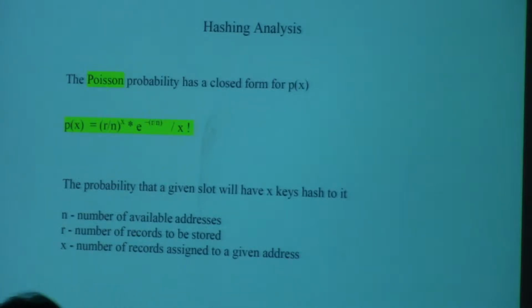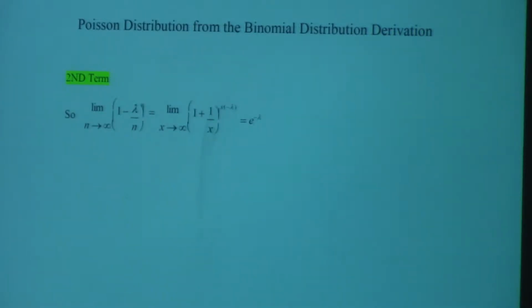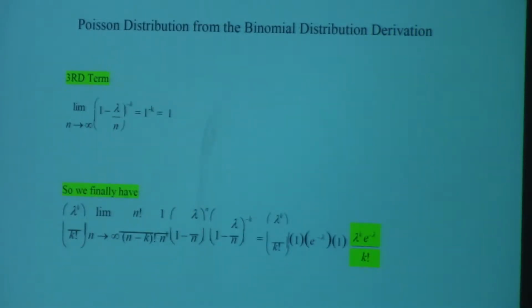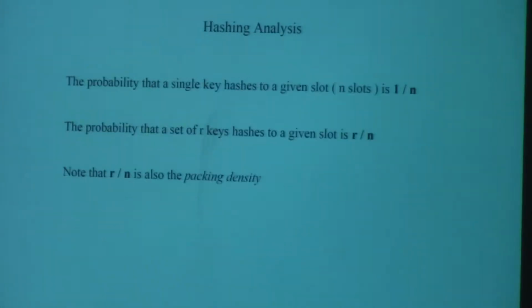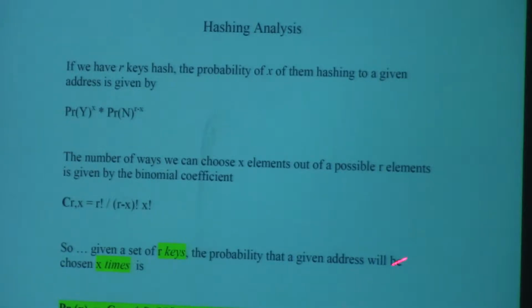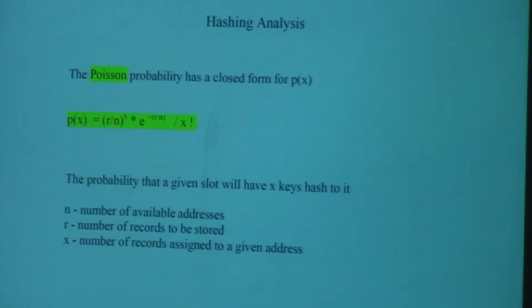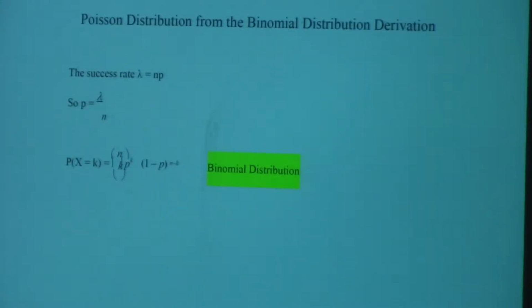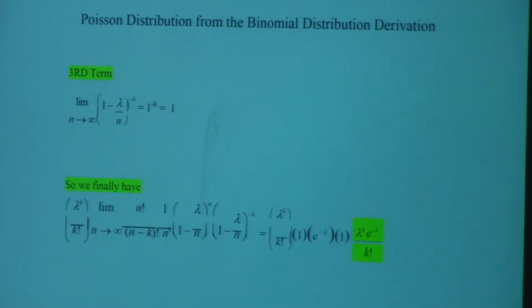Okay. Kind of. So let's go through this mess. There's no way I'm going to go through this because it's just very messy. I'm basically just showing you how you convert the binomial probability distribution, which is this one right here. When you convert it using the set of assumptions where the probabilities are over n, and you take the limit as n goes to infinity, it ends up being the Poisson distribution probability, which is awesome.